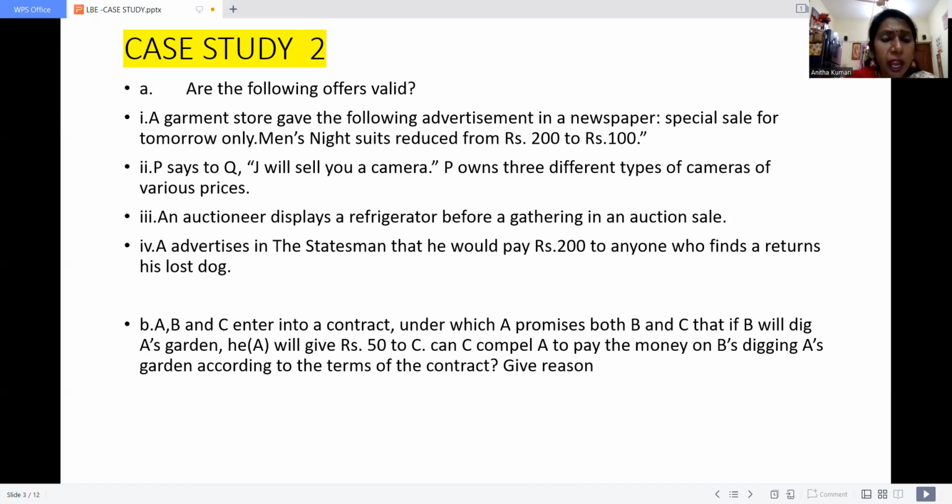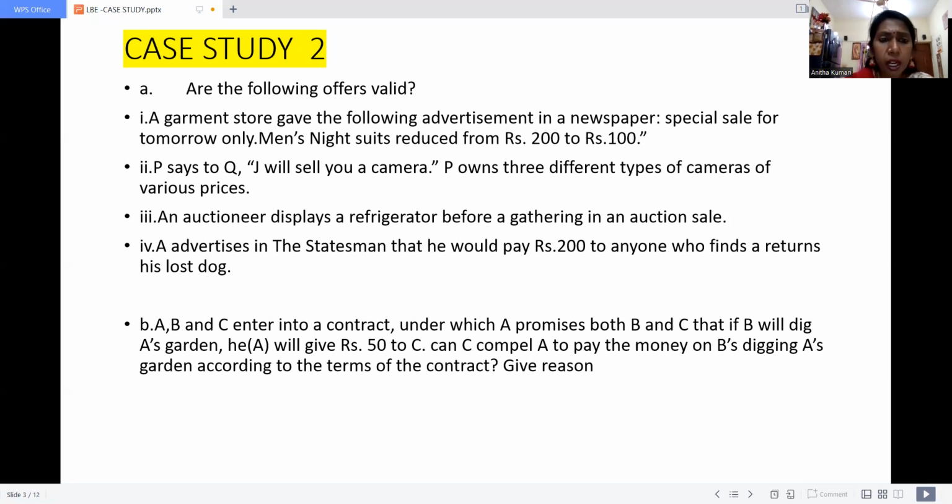Next one. An auctioneer displays a refrigerator before a gathering at an auction sale. You know what an auction is, right? Usually when the public and customers gather, the auctioneer displays products one by one. Then the auctioneer quotes the minimum price, and the public raise their quotations.